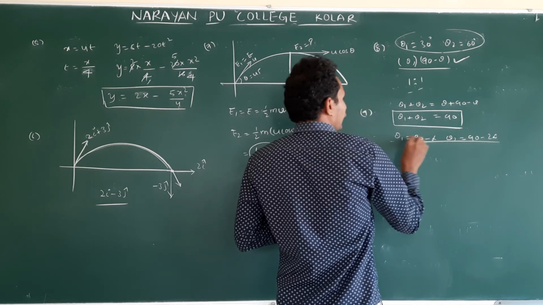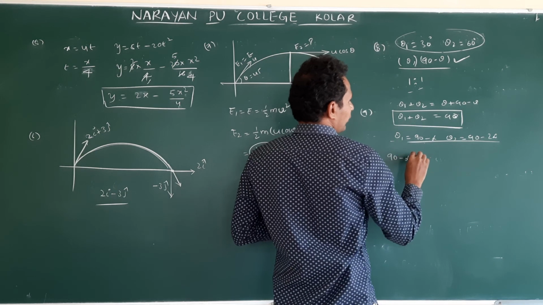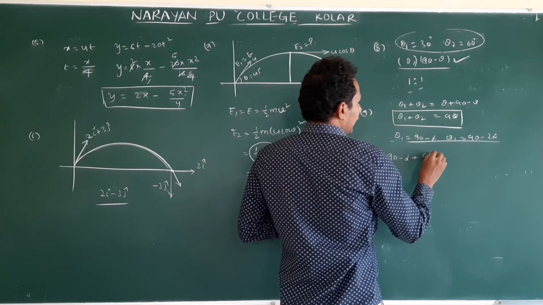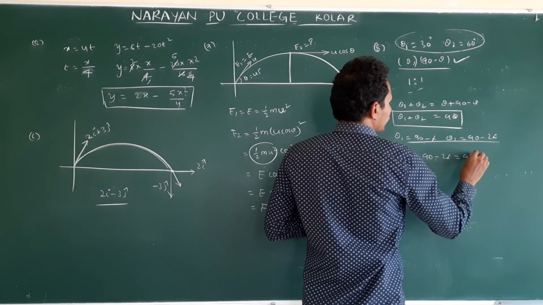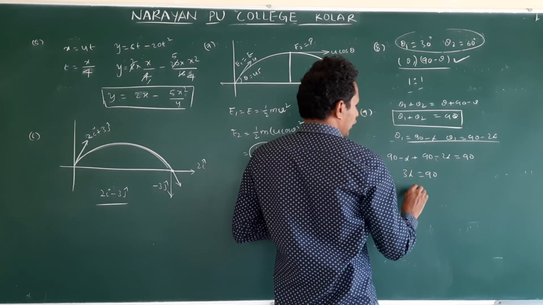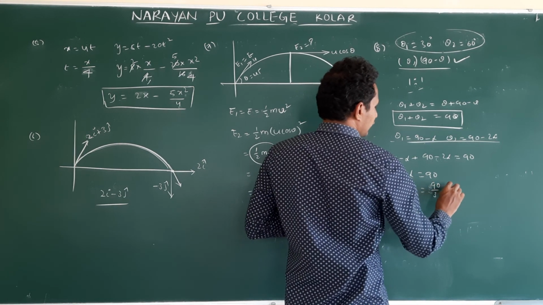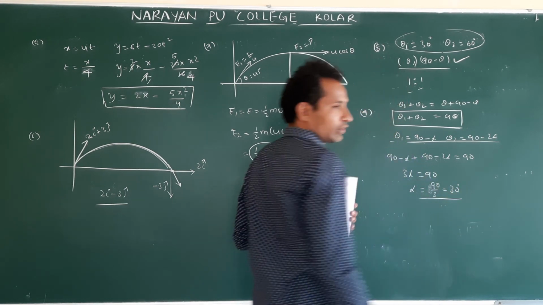If you add, we get 90. Then 90 minus alpha plus 90 minus 2 alpha is equal to 90. So 3 alpha is equal to 90. Alpha is equal to 90 by 3, this is 30 degree. Clear?